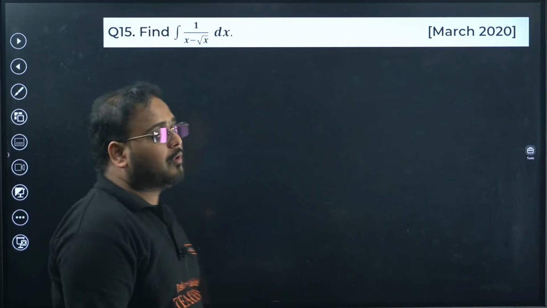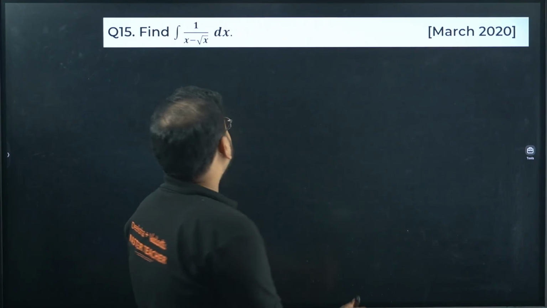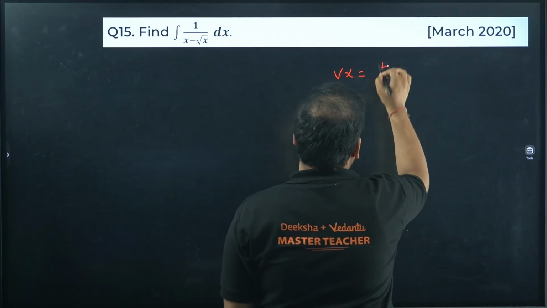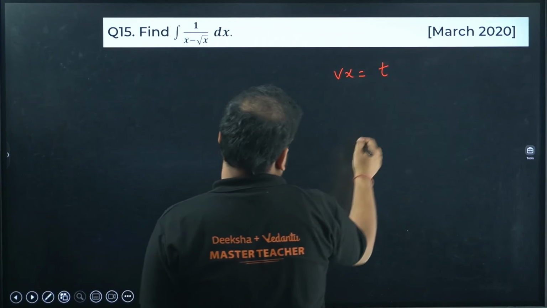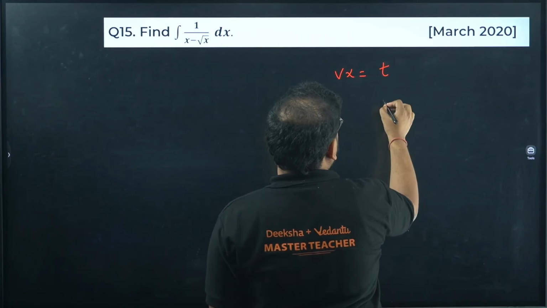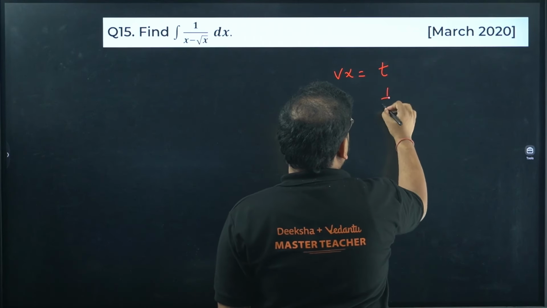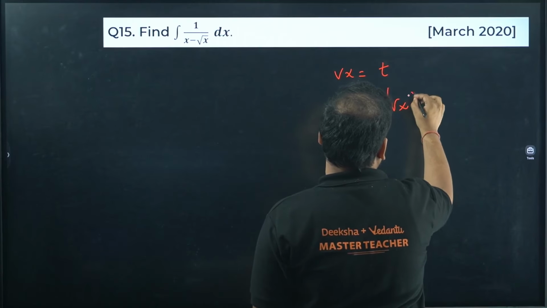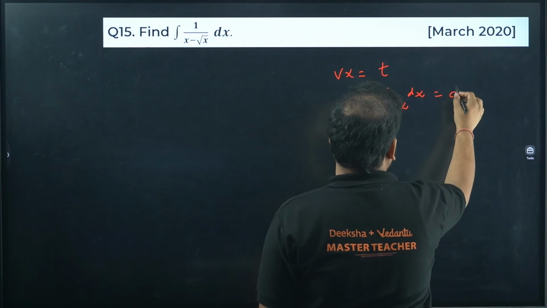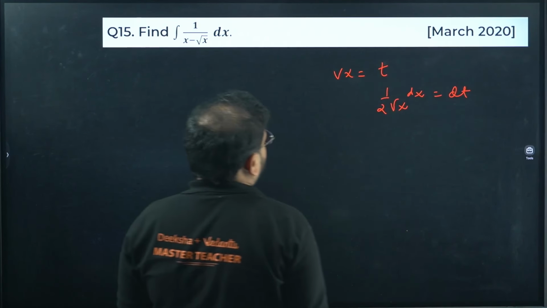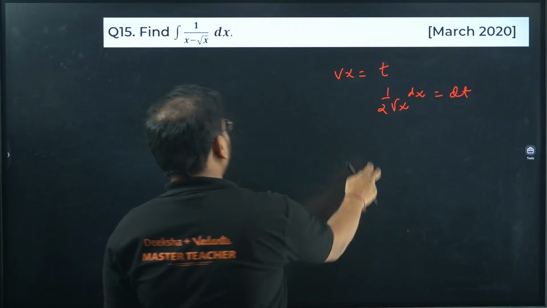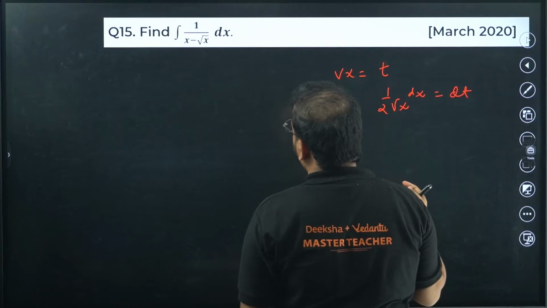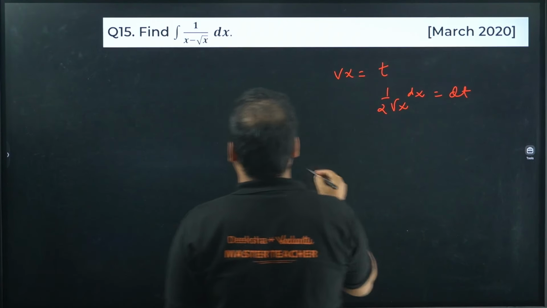Question number 15. 1 upon x minus root x is there. Okay sir, in this we'll take root x as t. Root x as t. Check here. Differentiate this first. You'll get 1 by 2 root x dx equals dt. Can we do better? I can do better actually. I can try that way or this way. Both will work actually. Okay, let's try this.